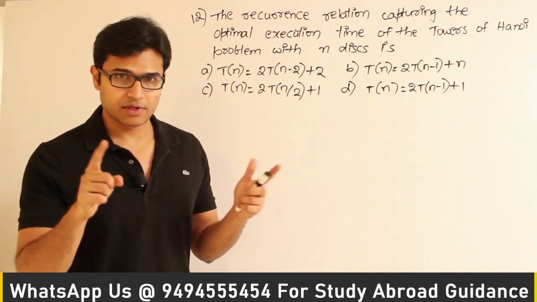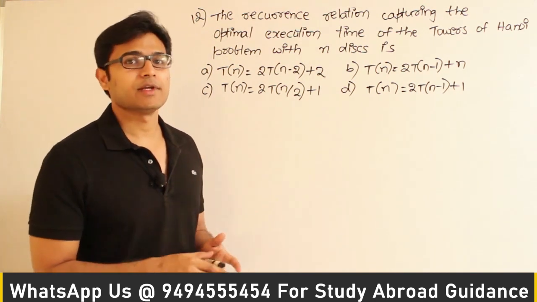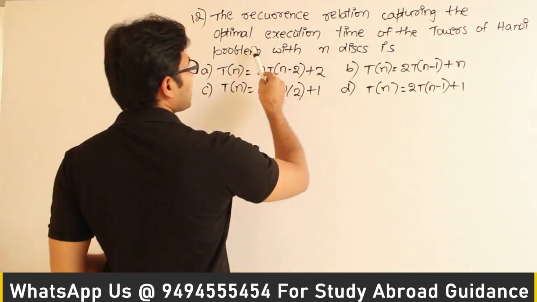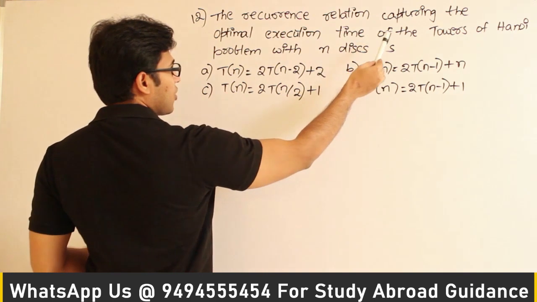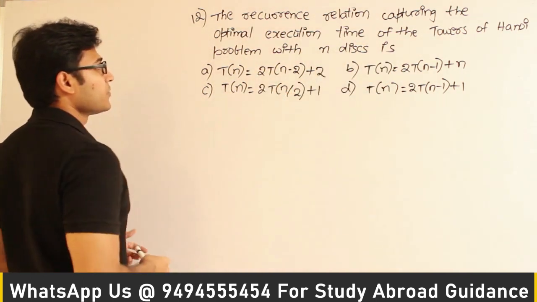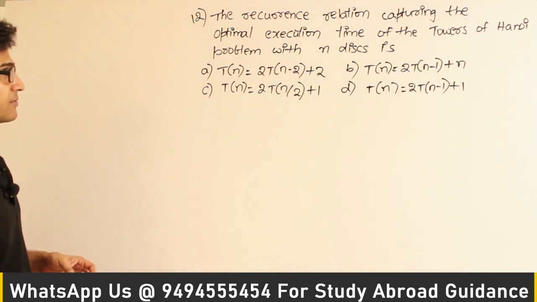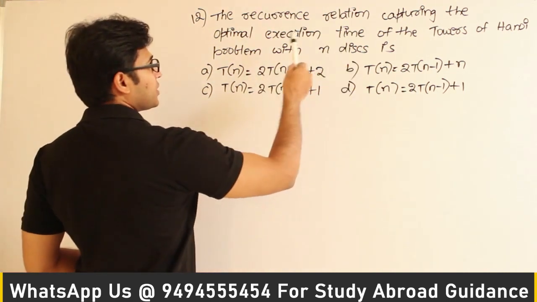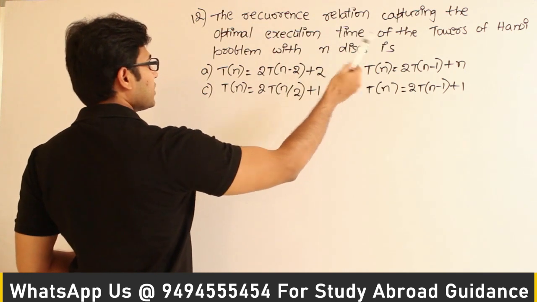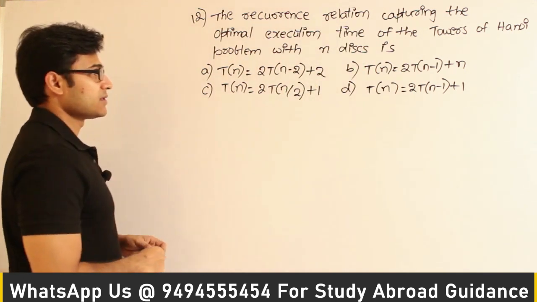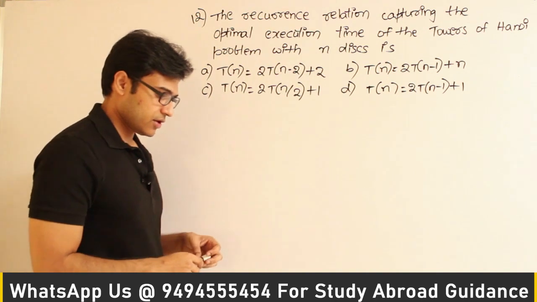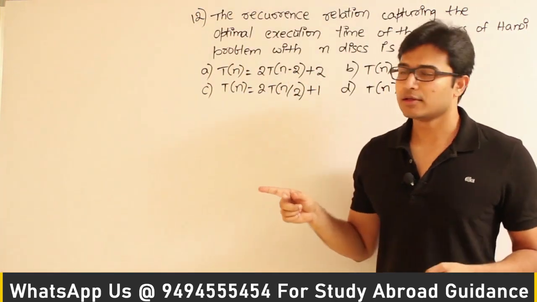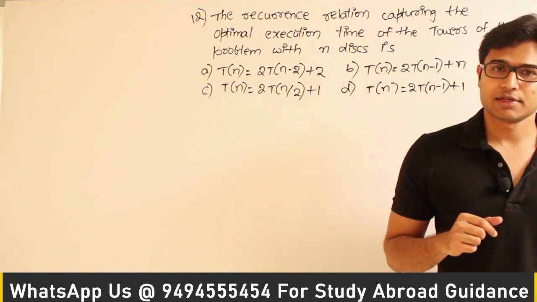Now they frame the question and we are supposed to frame the recurrence relation from it. See this: the recurrence relation capturing the optimal execution time of the towers of Hanoi problem with n disks is. Understand this? Now if you remember the towers of Hanoi problem, if you don't remember it, please go to algorithms and data structures. In that topic I discussed it.